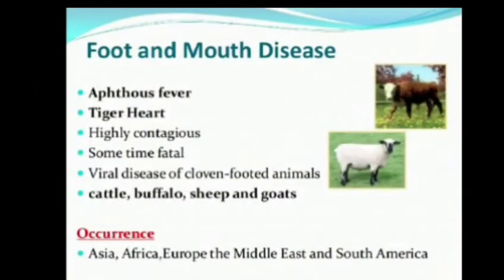Now, the next disease is foot and mouth disease. It is also known as aphthous fever. It is highly contagious and sometimes it is fatal for our animals. It is also a viral disease and it is caused in cloven-footed animals. You understand, cloven-footed animals which have cloves, like cattle, buffalo, sheep, and goats.